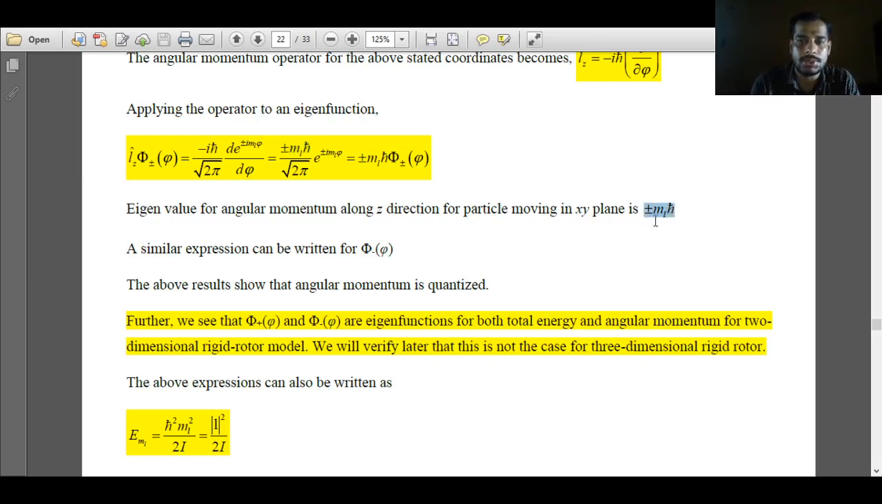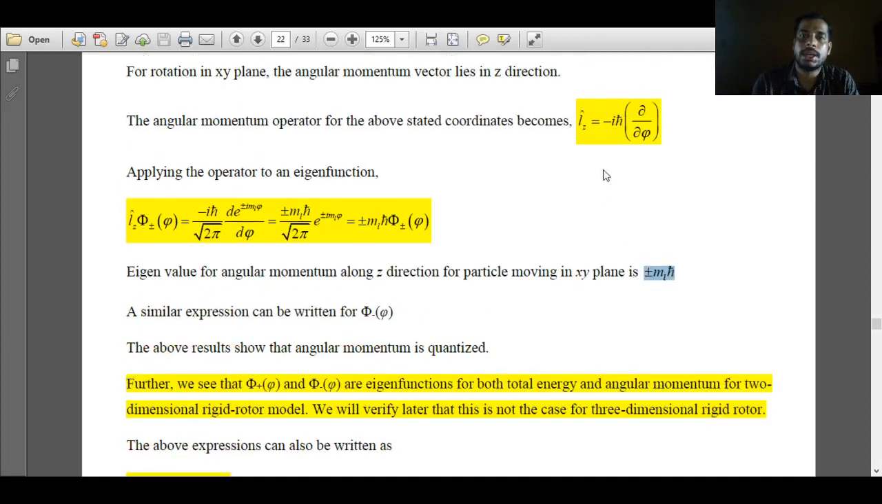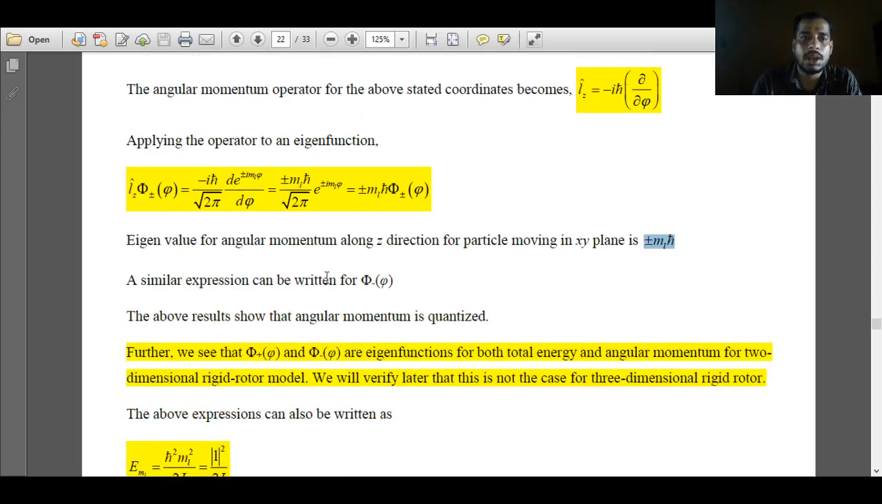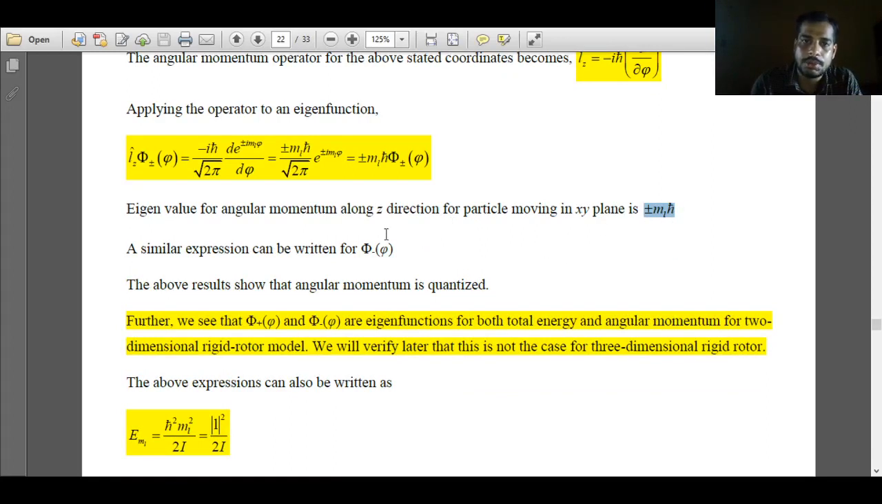And how did we obtain this? When we operated the angular momentum operator on the eigenfunction, we got the corresponding eigenfunction with a definite eigenvalue, and that eigenvalue is ml h cross. So our angular momentum along z direction is given as ml h cross. Further, we see that eigenfunctions for positive and negative ml are both possible. There are two independent eigenfunctions, and they give the same eigenvalue magnitude, that is ml h cross.